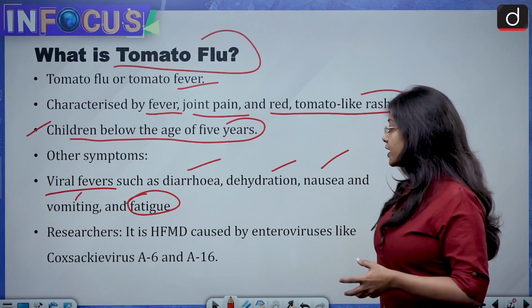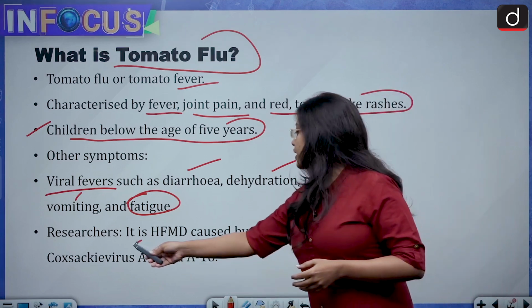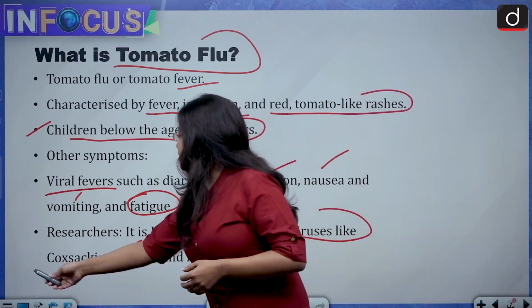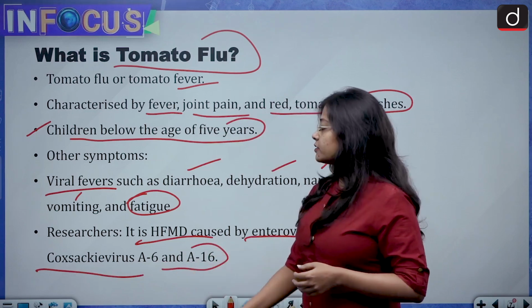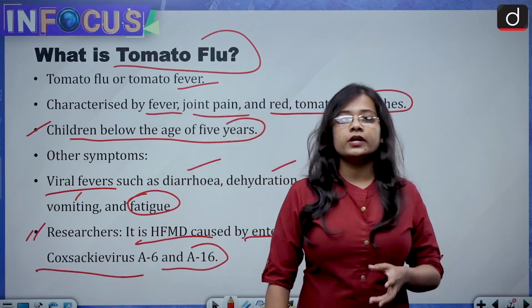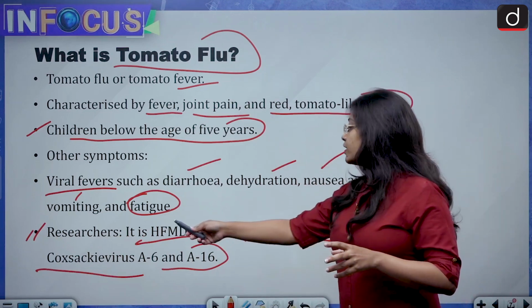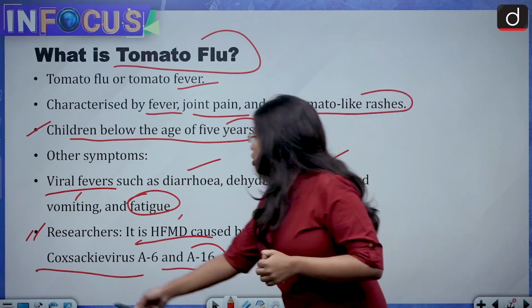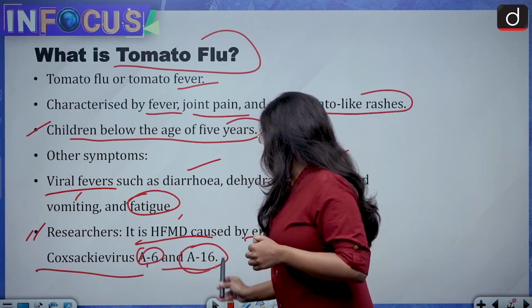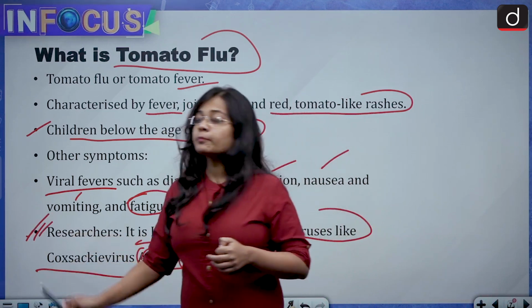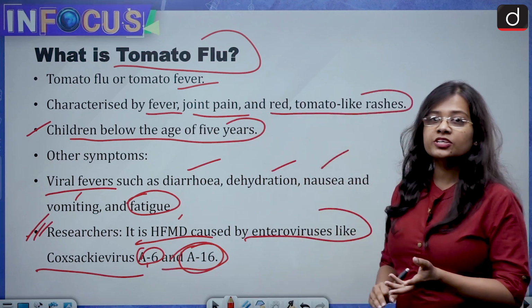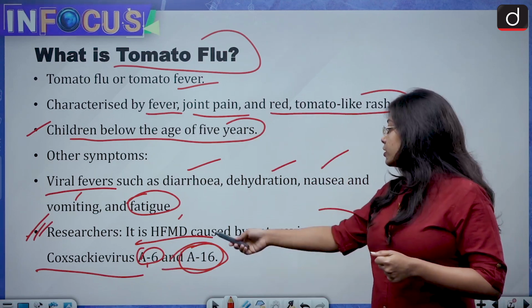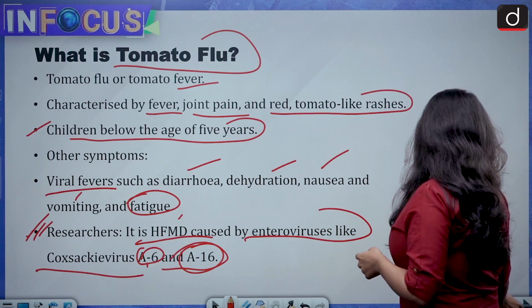And researchers are saying that it is hand, foot and mouth disease, which is caused by enteroviruses like Coxsackie virus A6 and A16. Again, a very important prelims point: tomato flu or hand, foot and mouth disease are caused by which enterovirus? So they are caused by Coxsackie virus A6 and A16. So these become important points from exam perspective. It can be asked which enterovirus is responsible for causing tomato flu or hand, foot and mouth disease.